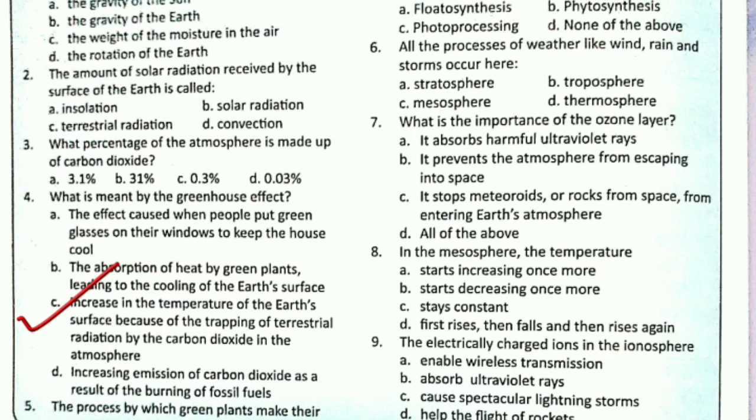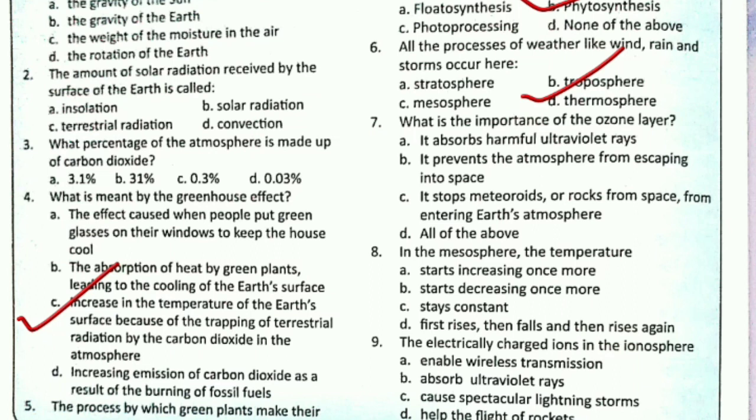Now fifth one is, the process by which green plants make their food from carbon dioxide and water in the presence of sunlight is called, this process is known as photosynthesis. So here correct option is B, photosynthesis. Next, all the processes of weather like wind, rain and storms occur here. Options are stratosphere, troposphere, mesosphere or thermosphere. So all the processes occur in troposphere. So here correct option is B, troposphere.